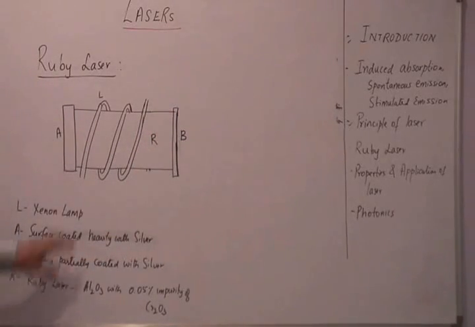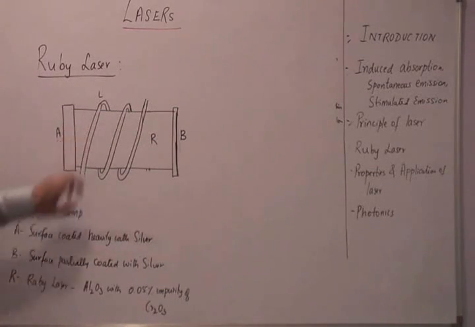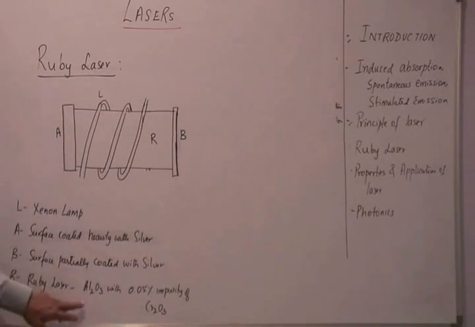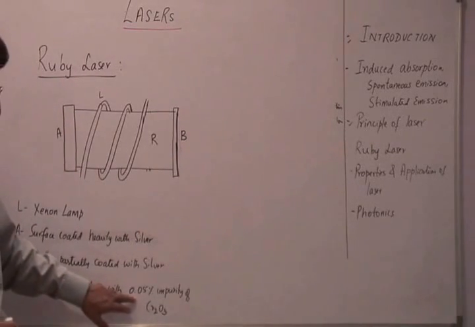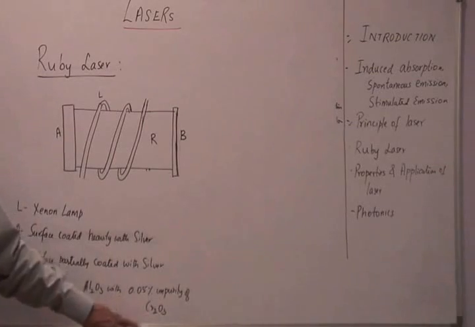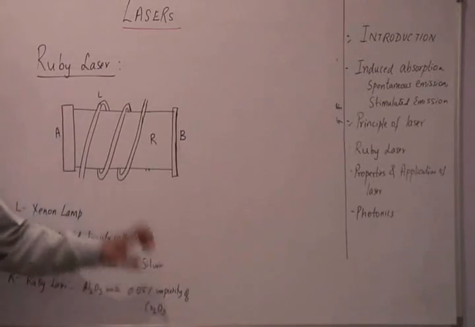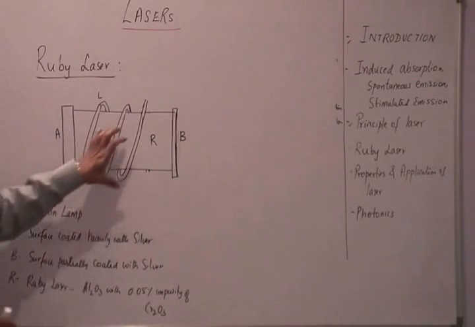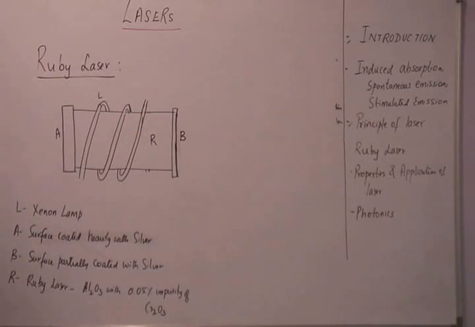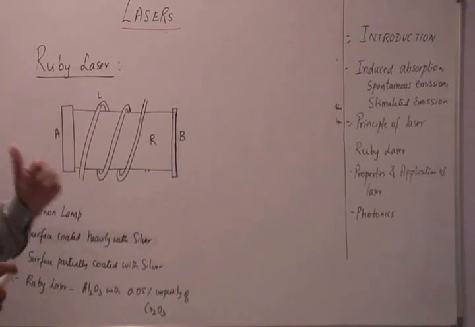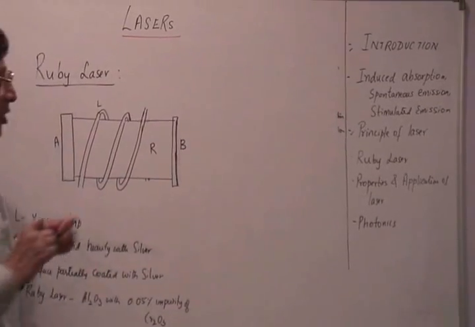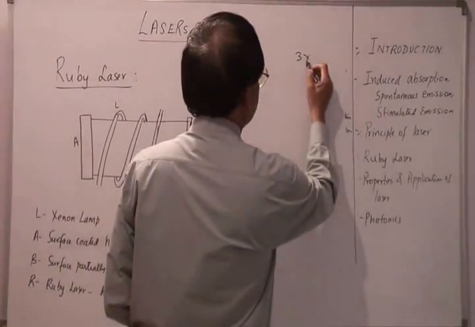And now this is the ruby rod, and ruby essentially consists of aluminum oxide, Al2O3, with a small impurity of 0.05% of chromium oxide. It's the chromium oxide that has the metastable state and provides for the laser action. Chromium oxide incidentally has a metastable state wherein the excited atom can stay for a duration of 3 × 10^-3 seconds.